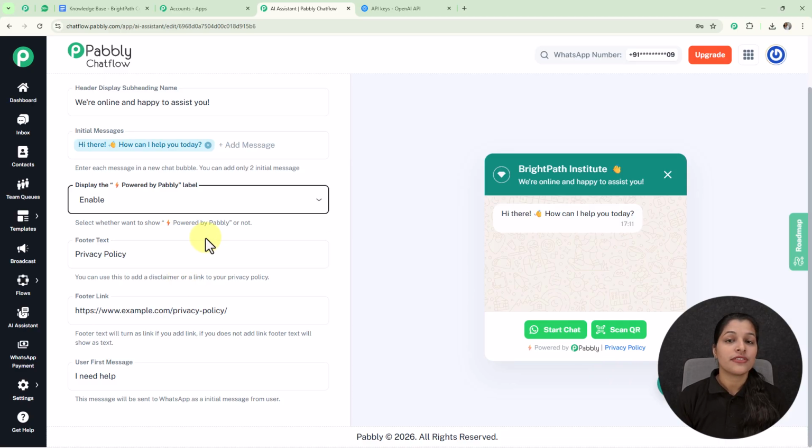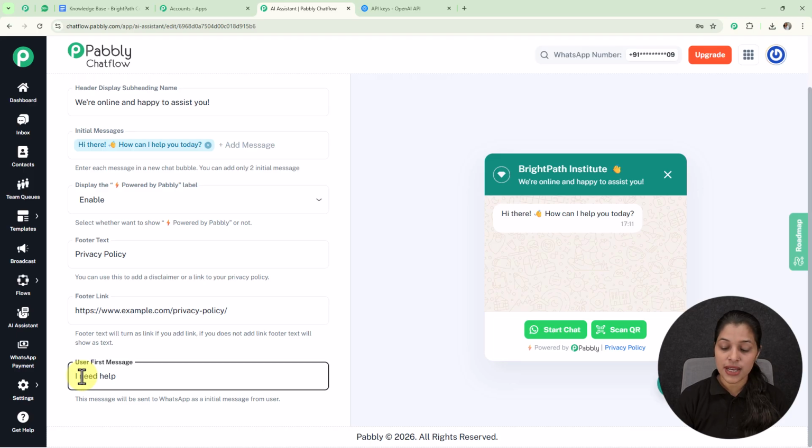So you can modify it according to you, and afterwards we are getting this option for footer link, and here we are already getting a footer link, so you can provide your footer link here, and afterwards we are getting this option for users first message. So this is the message which will be sent to WhatsApp from the user's side. So here we are already getting a users first message, but I am going to change it as hey I need help. So here I have provided my users first message.